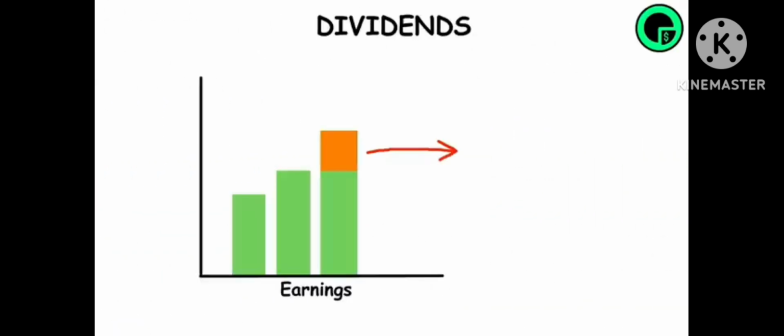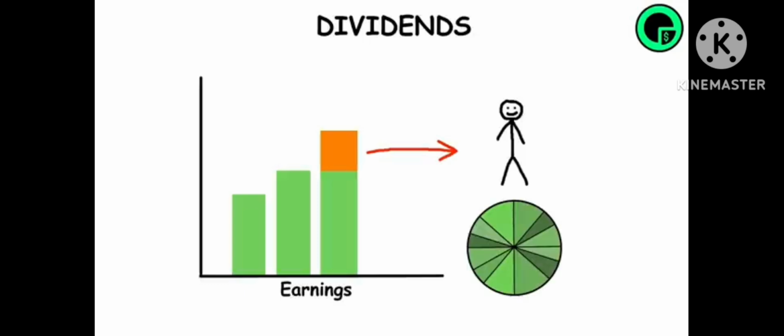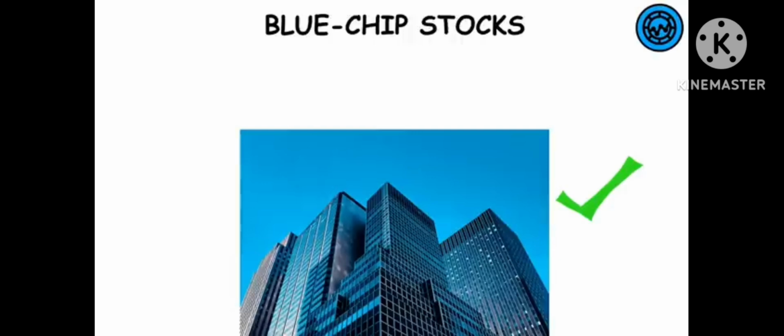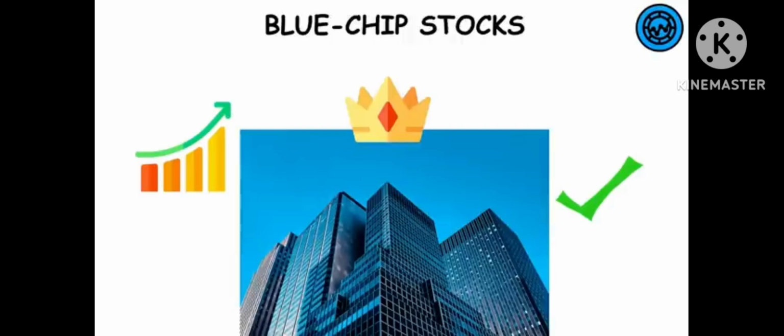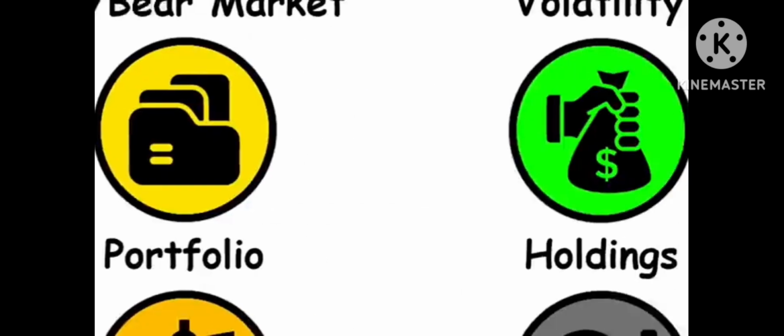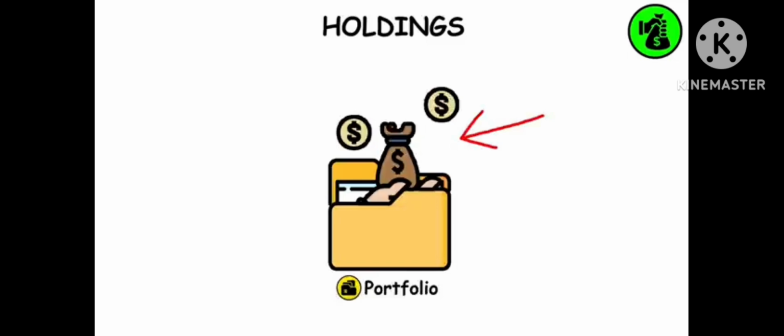Dividends. Portion of a company's earnings that is paid to people who own the stock. Not every company pays dividends. Blue chip stocks. Stock that comes from a well-known established company. They have a strong history of performance and often pay dividends. Forex. Foreign exchange. Involves trading different currencies. Portfolio. Collection of investments owned by an investor. Holdings. Contents of a portfolio.